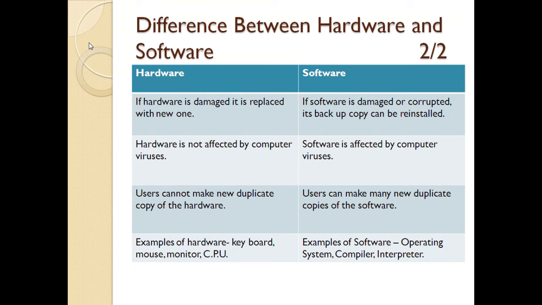Then examples of hardware: keyboard, mouse, monitor, CPU, etc. Then examples of software are operating system, compiler, and interpreter. So this was all about hardware and software. I hope this topic is clear now. Thank you.